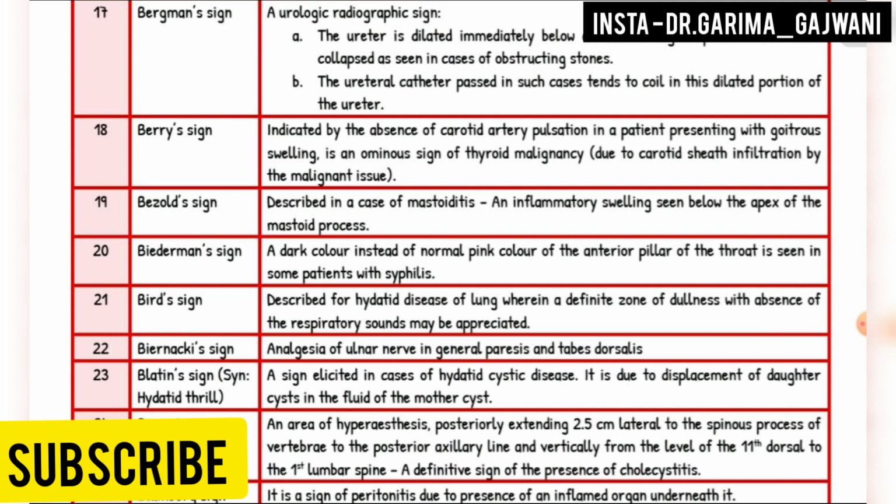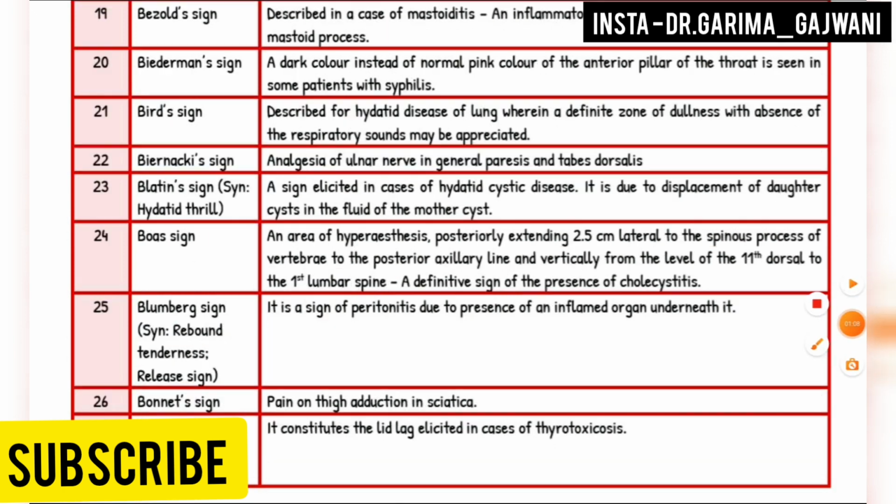Next is the Boas sign, an area of hyperesthesia posteriorly extending 2.5 centimeters lateral to the spinous process of the vertebra, to the posterior axillary line, and vertically from the level of the 11th dorsal to the first lumbar spine, a definitive sign of the presence of cholecystitis.